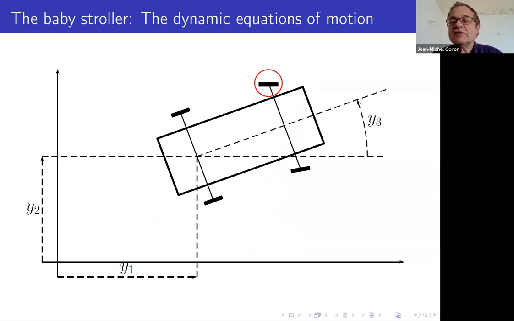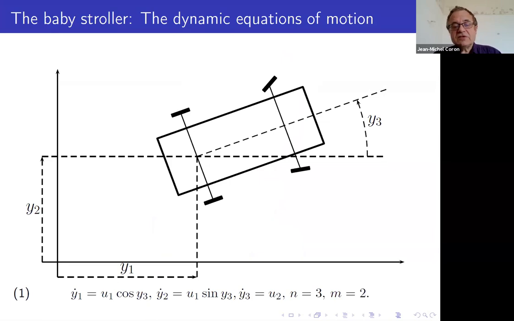They can move freely, as indicated in the figure. The dynamics is given by 1, where u1 and u2 are the two natural controls: you push, or you apply a torque to the baby stroller. So y1 dot is equal to u1 cosine y3, y2 dot is equal to u1 sine y3, y3 dot is equal to u2. So the dimension of the state y is 3, and the dimension of the control u, which is in R^m, is 2.